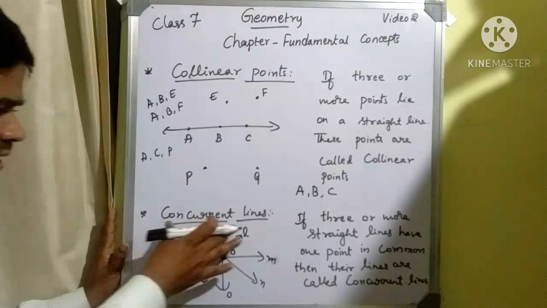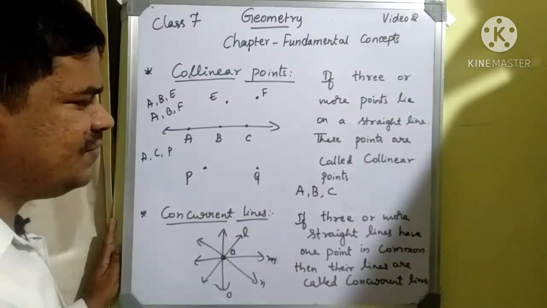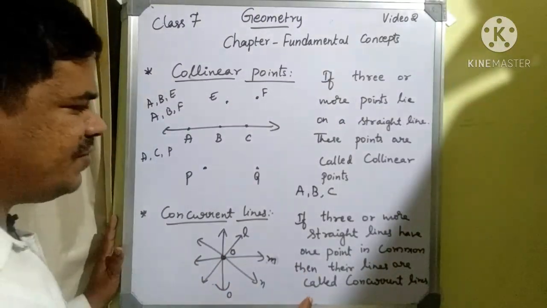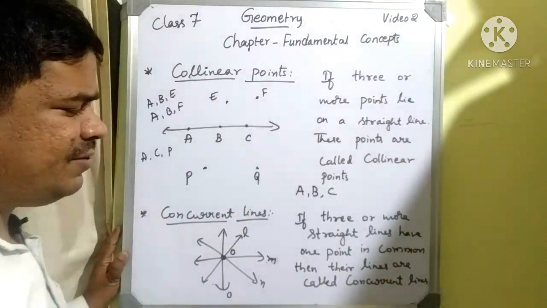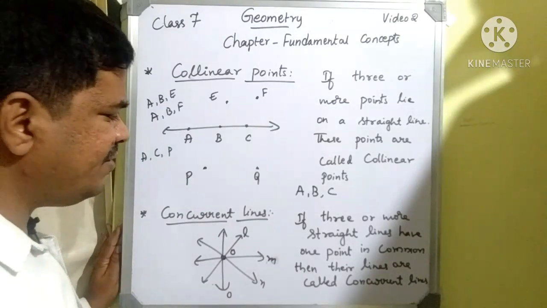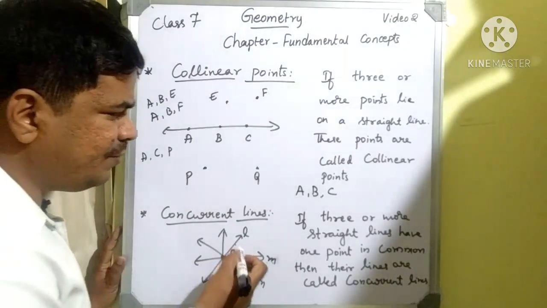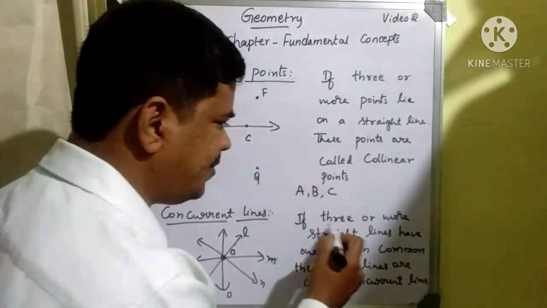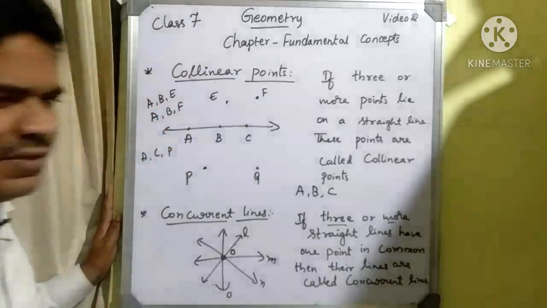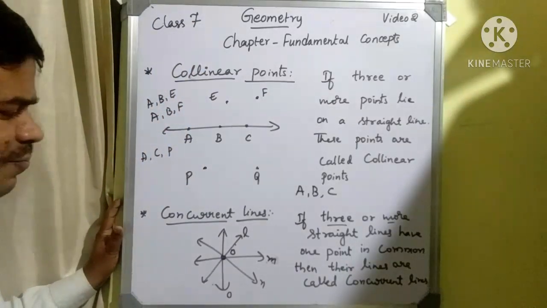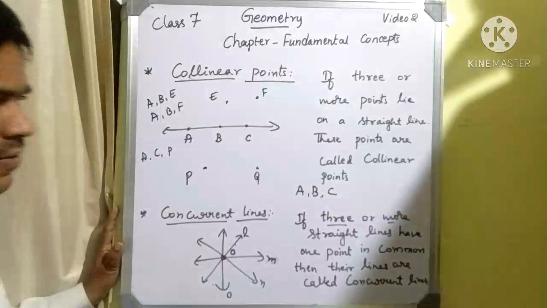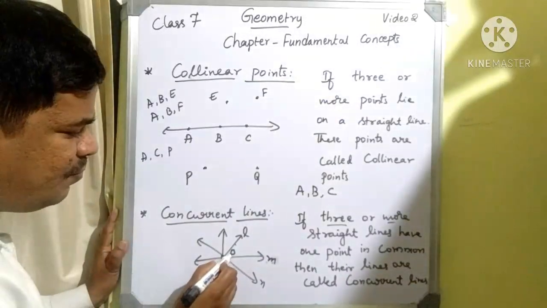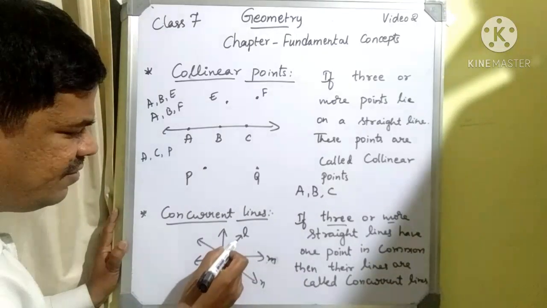Okay, next we will go for another definition, concurrent lines. Concurrent lines are related to property 2. If 3 or more straight lines have one point in common, then those lines are called concurrent lines. That means minimum 3 lines we are considering for concurrent lines. Three or more straight lines having one point in common.